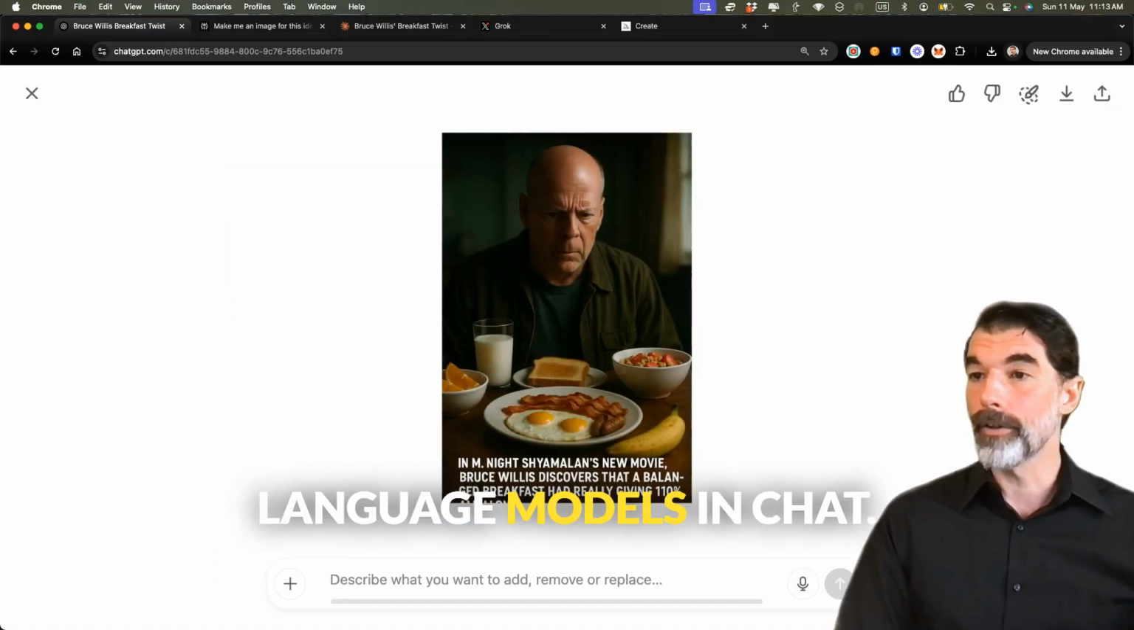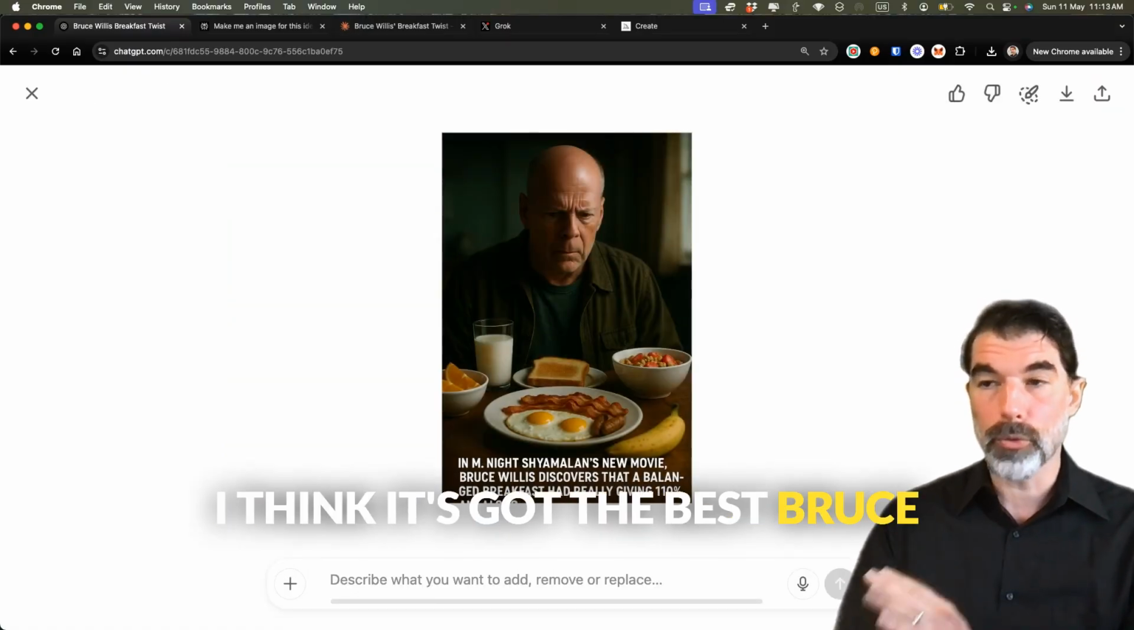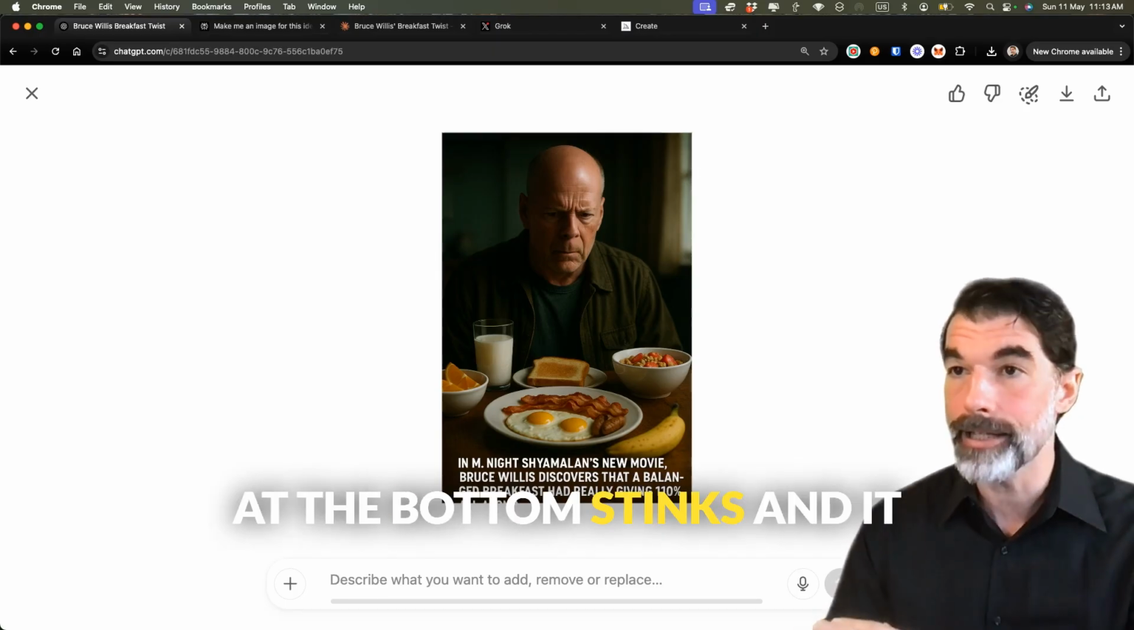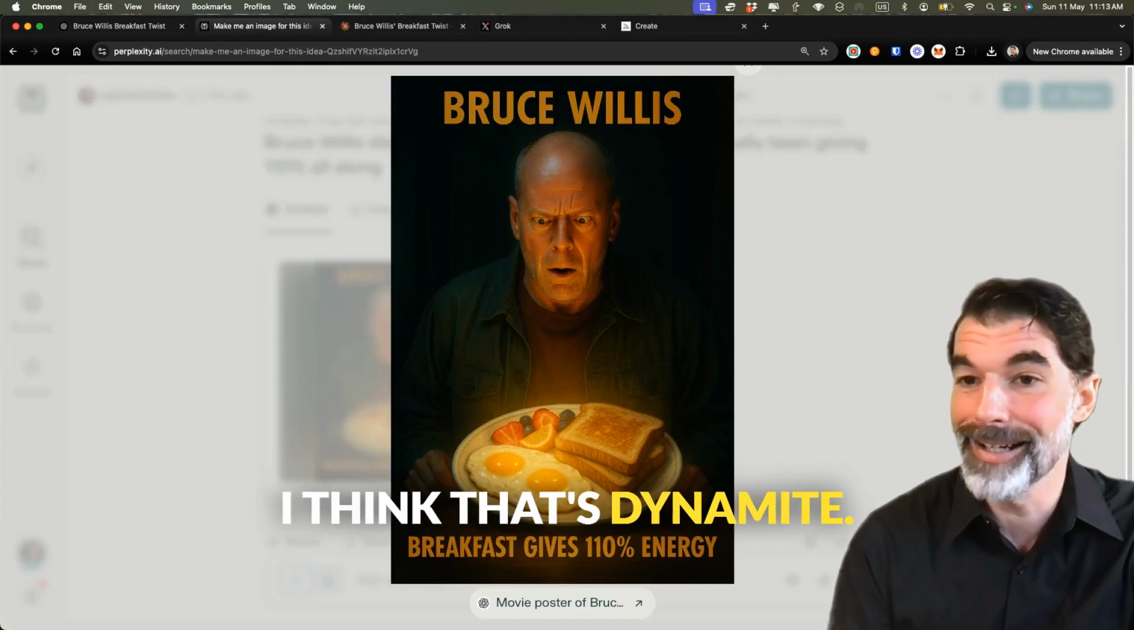And so this is the first time I've played Cards Against Humanity and I've gotten better results from the large language models. In ChatGPT, I got this one. I think it's got the best Bruce Willis render, but the text at the bottom stinks and it was cut off. In Perplexity, I think that's dynamite.